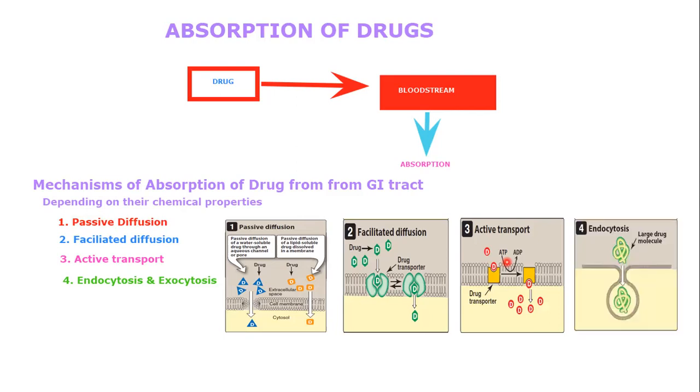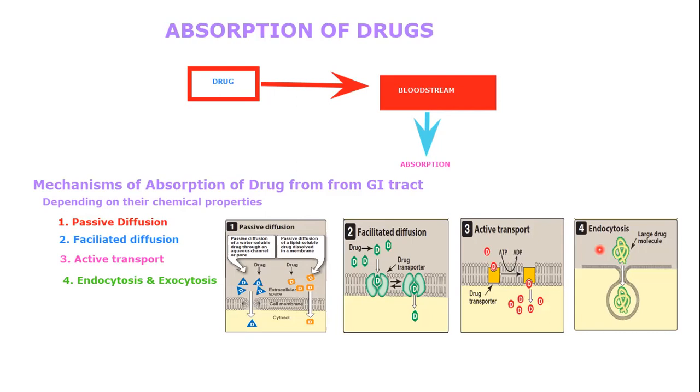And the last one is endocytosis and exocytosis. This type of absorption is used to transport exceptionally large drugs across the cell membrane. Endocytosis involves the engulfment of the drug by the cell membrane and transport into the cell by pinching off of drug-filled vesicles. What is exocytosis? Exocytosis is the reverse of endocytosis.